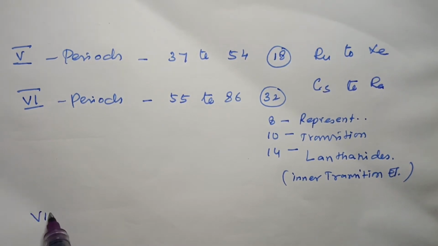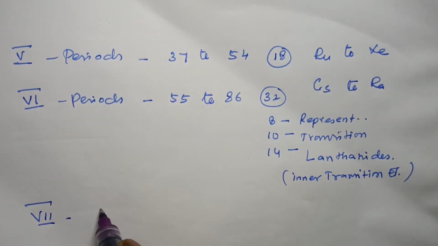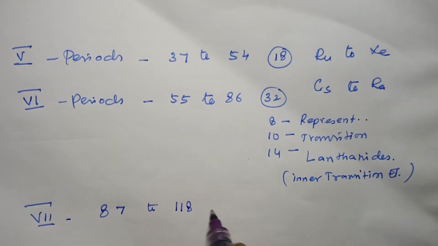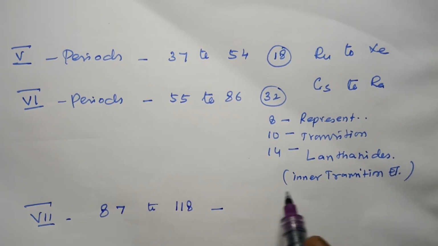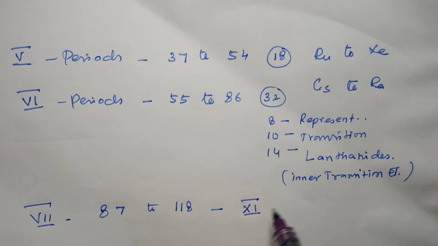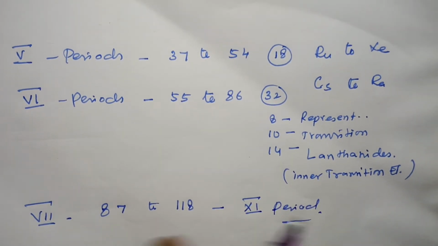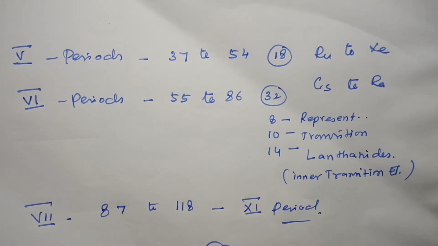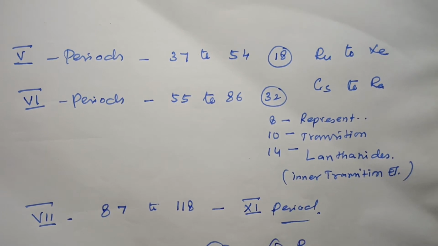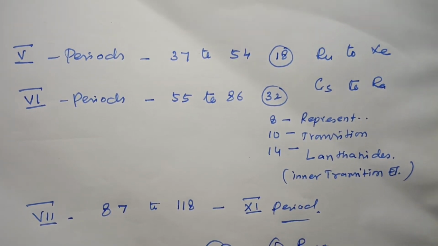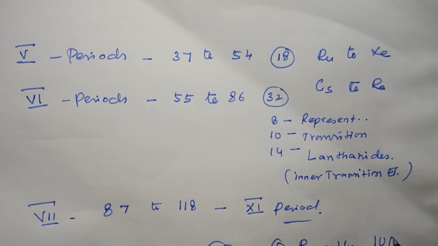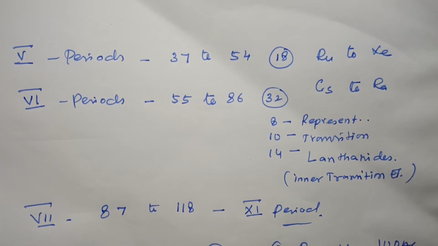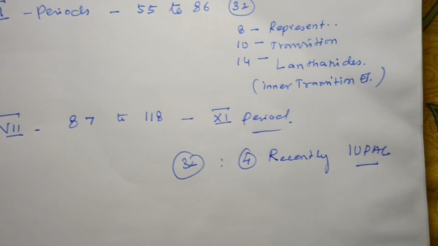And the seventh period starts from 87 up to 118. So this is similar to the sixth period. Same as here, it also accommodates 32 elements, and 4 elements were recently discovered by IUPAC, the International Union of Pure and Applied Chemistry, the biggest organization.